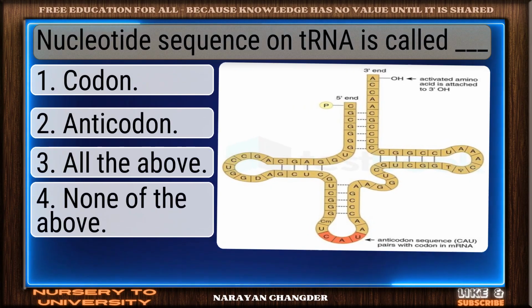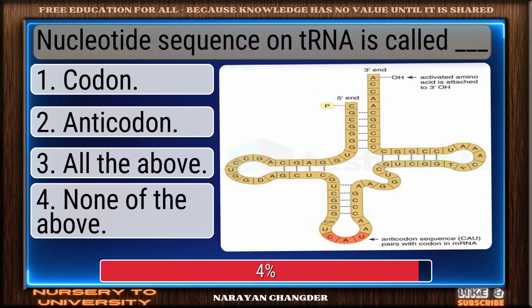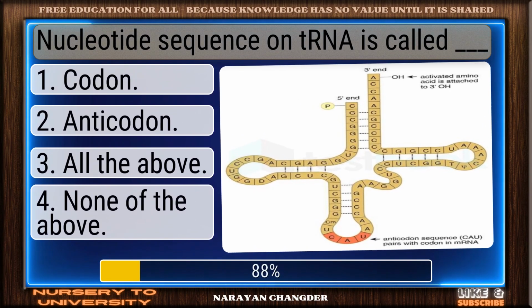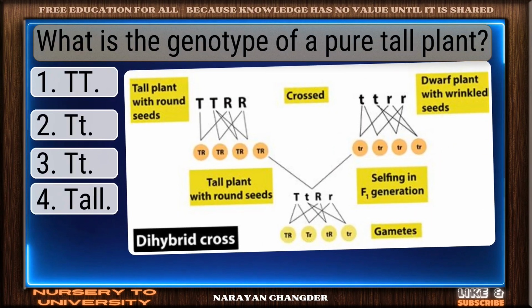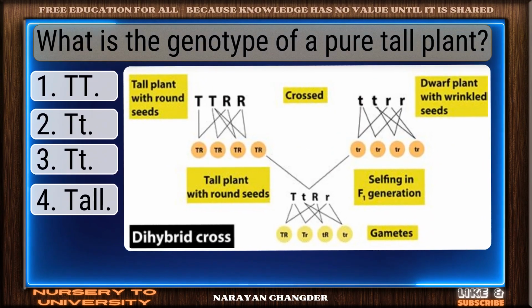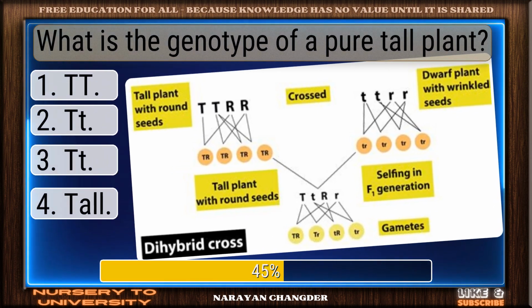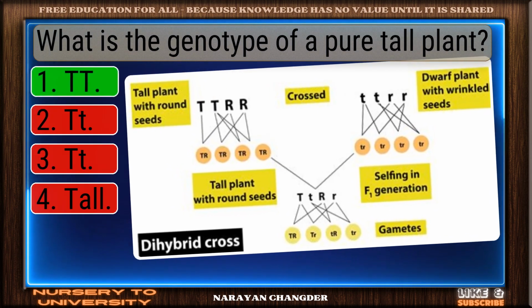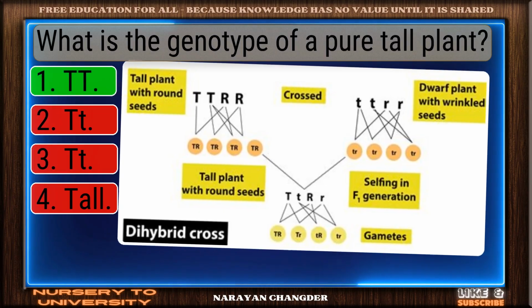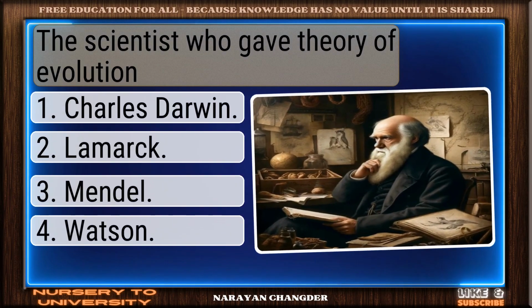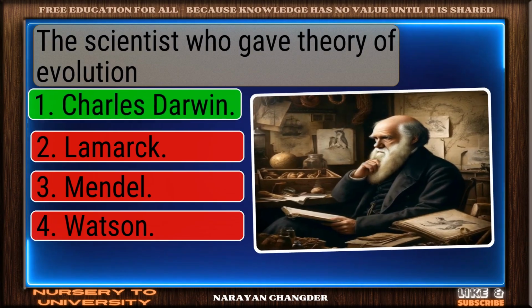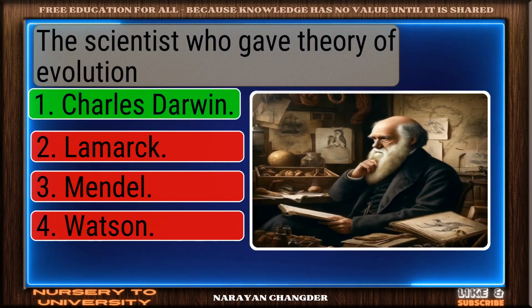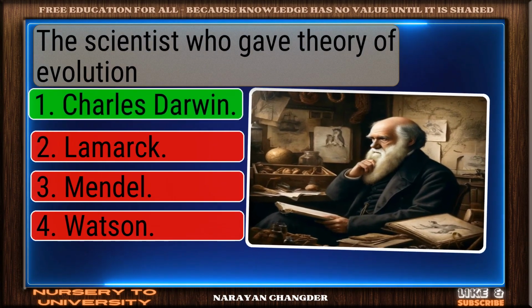Nucleotide sequence on tRNA is called dash. Smart pick. Anticodon is correct. What is the genotype of a pure tall plant? Smart move. TT is accurate answer. The scientist who gave theory of evolution. Great job. Charles Darwin is accurate.